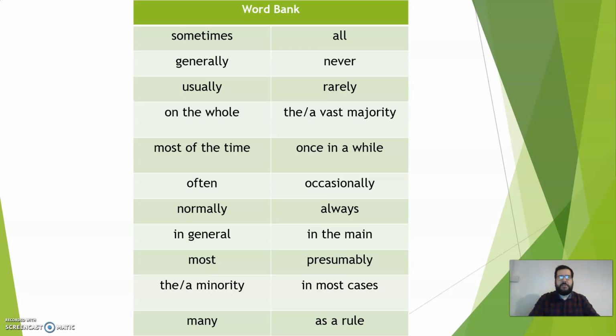Now, I'm not expecting you to do one sentence for every single one, though you can if you want. You could have a go at playing around with sentences with more than one generaliser in them. I want you to try and think of some generalising sentences using these generalisers, so you're not giving an exact number. You're giving a rough how often or a rough how many, as if you were writing a non-chronological report, not a story. So imagine you're writing a report about something. I want you to try and write those sentences.